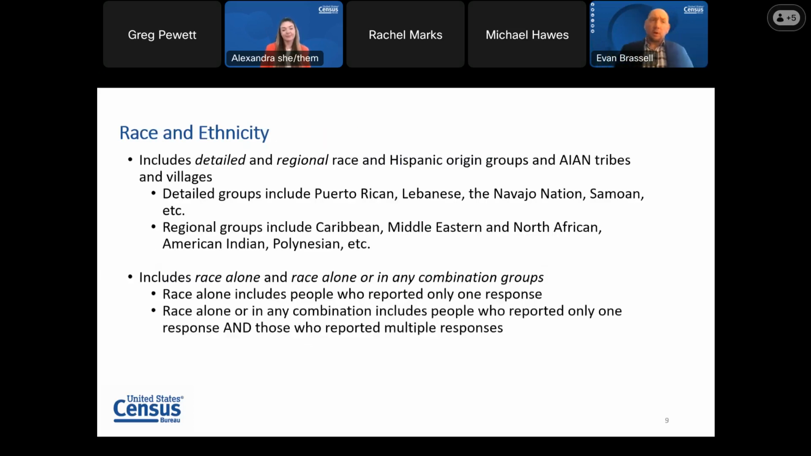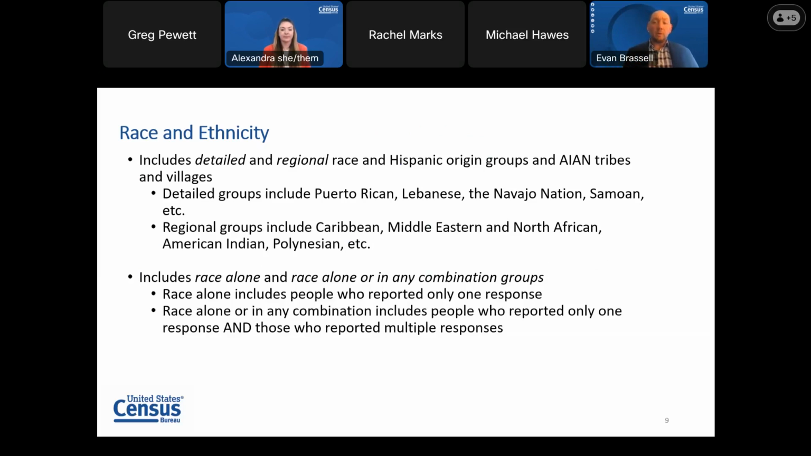Another thing that we'll be talking a lot about, and the focus of this product, is race and ethnicity data. We'll refer to a few different things as we go through, but I wanted to cover what we mean when we say race alone or race alone in any combination. Race alone refers to those who report a single group. For example, a respondent might fill out the 2020 census and indicate a single detailed Asian group, Korean, for example, and they would be tabulated in the alone group.